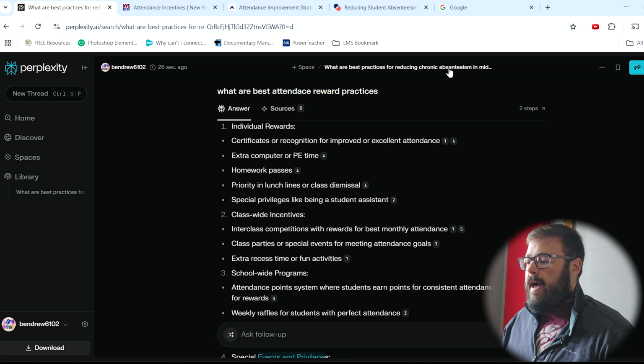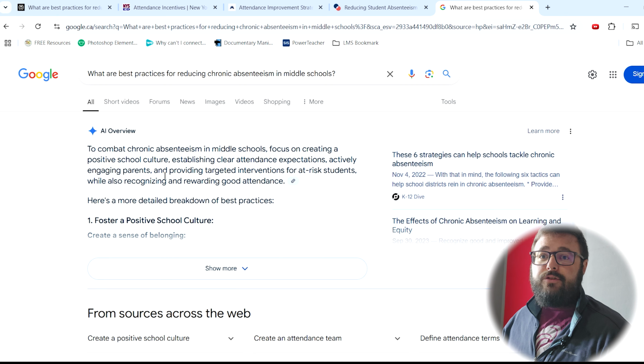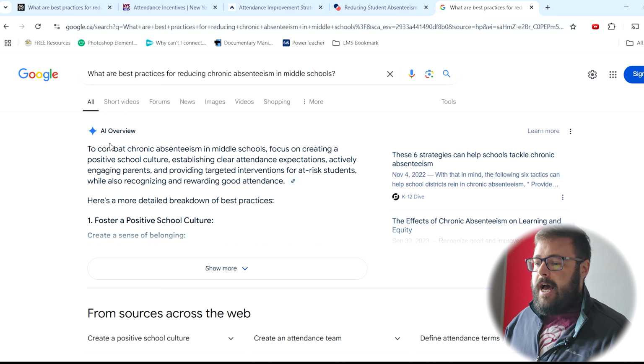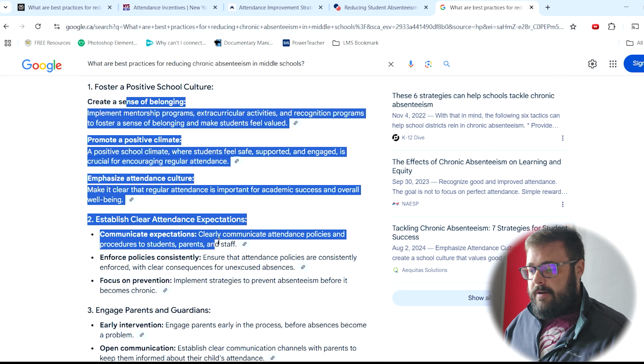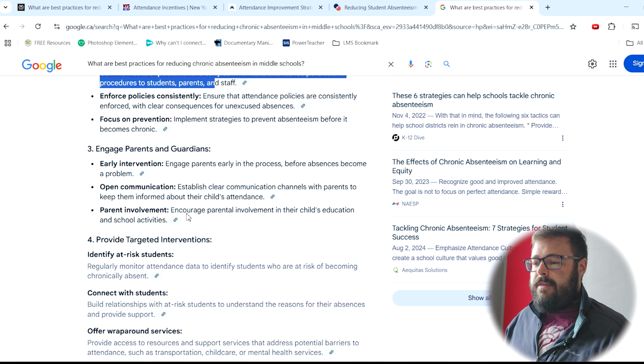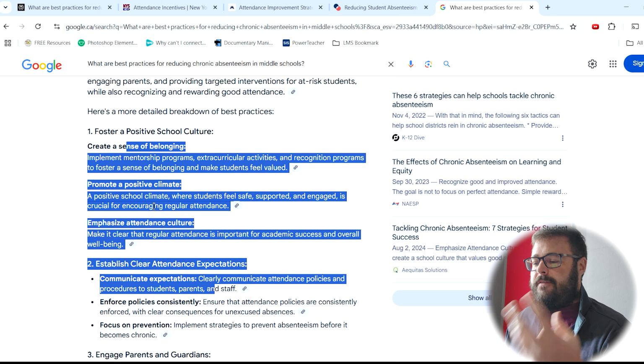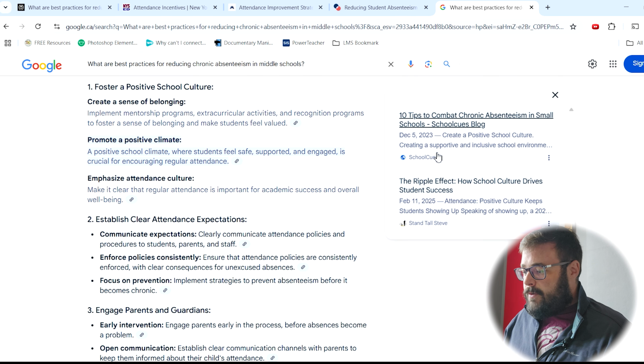So let's compare that. We'll do the same thing in Google. Google has something that's now trying to compete with Perplexity with their AI overview. It has gotten a little better than it was, but there have been a lot of issues with their AI hallucinating or giving wrong answers. So School.Q's, Stand Tall Steve.